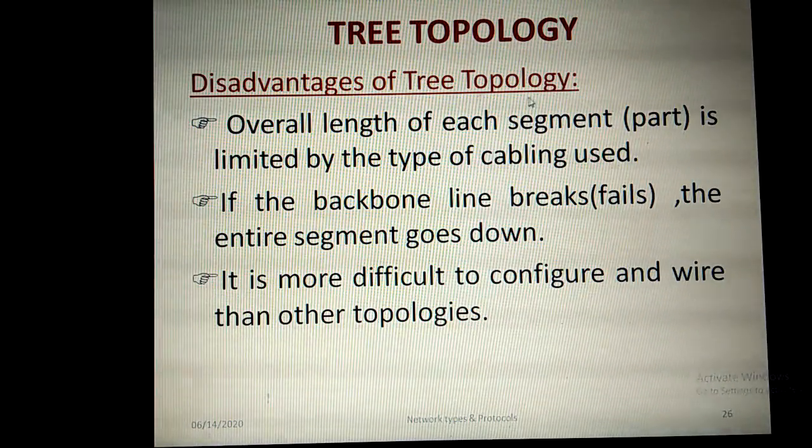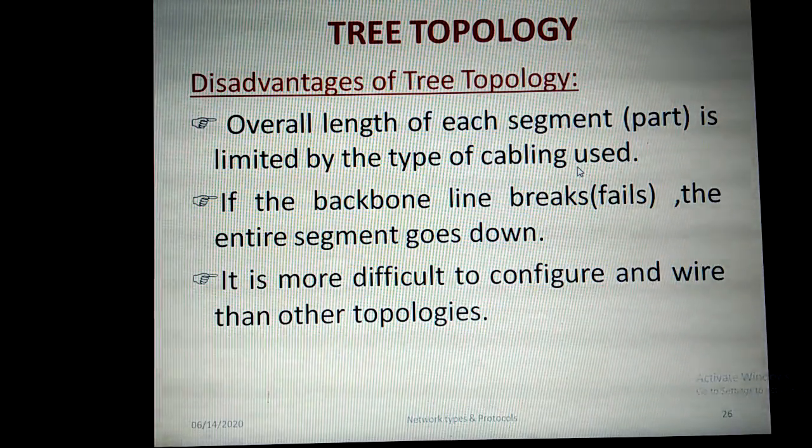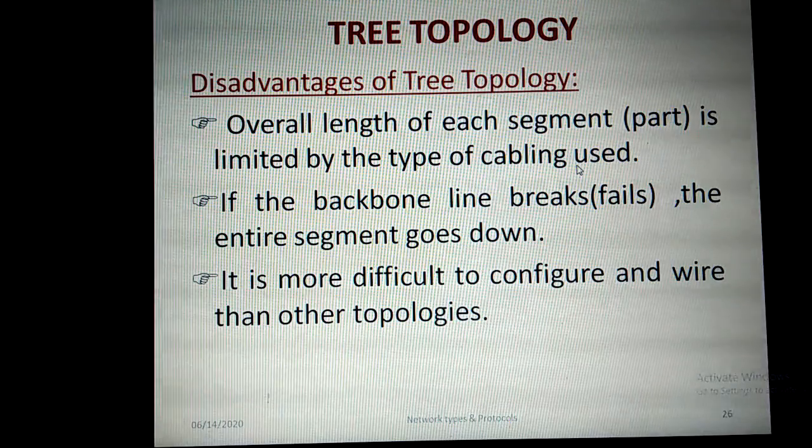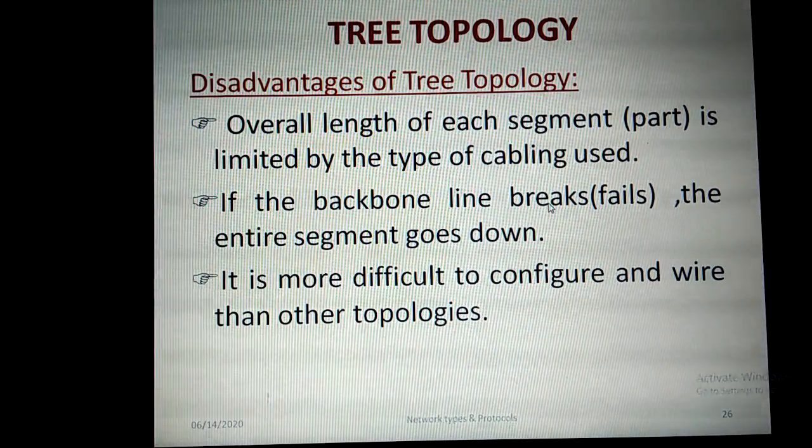And what are the disadvantages we have? The overall length of each segment, that is each division, is limited by the type of cabling used. So here also we are depending on the cables only, so there is a limit on the cable usage. And if the backbone line breaks, that is the common bus line, the entire segment will go down.